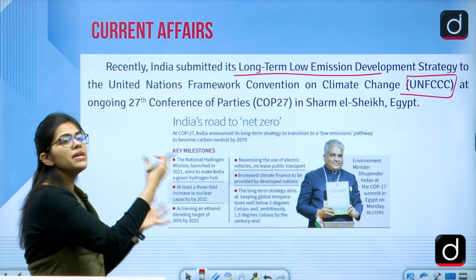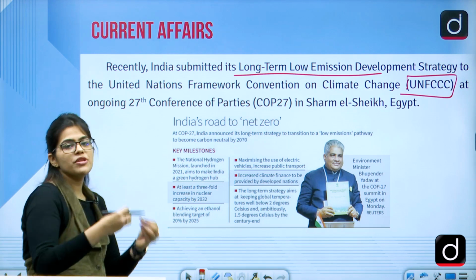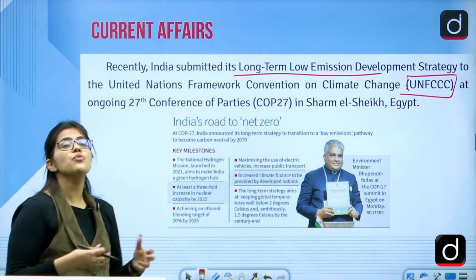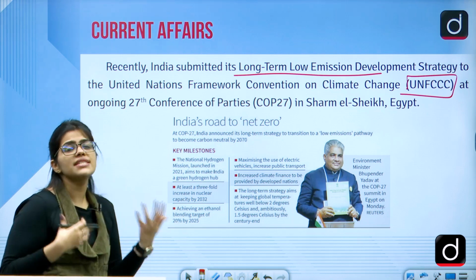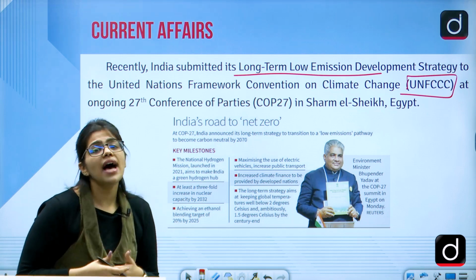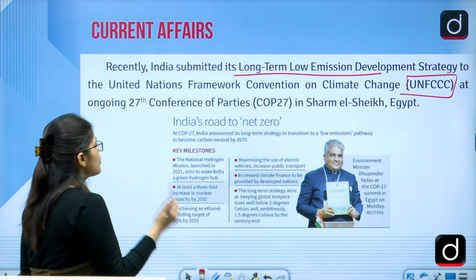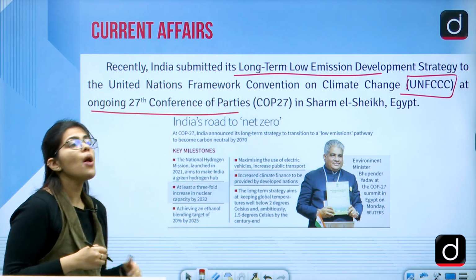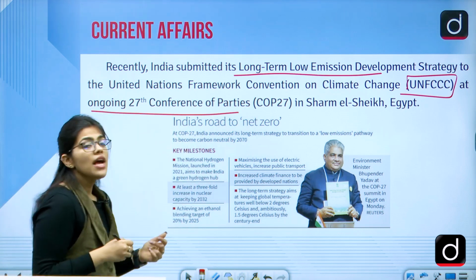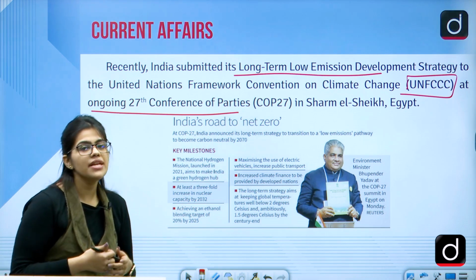India submitted the strategy at COP27, which was held in Egypt, right? So this can also be a question: when and where did COP27 occur? COP27 is the Conference of Parties 27 that happened in Egypt.